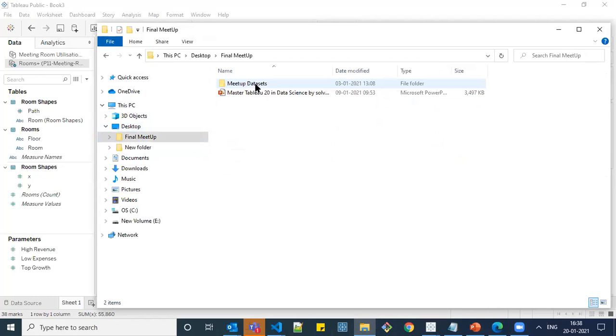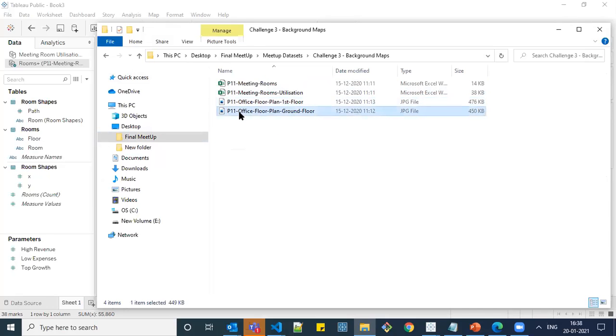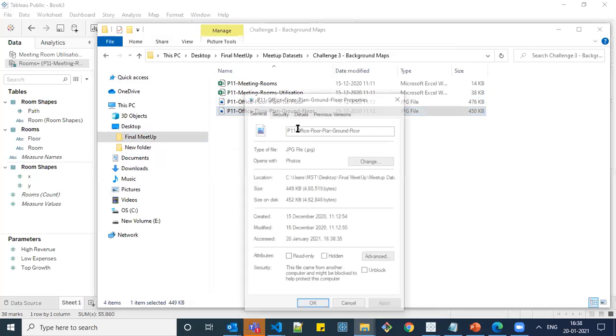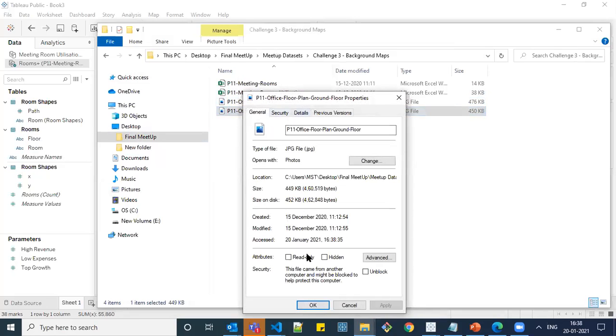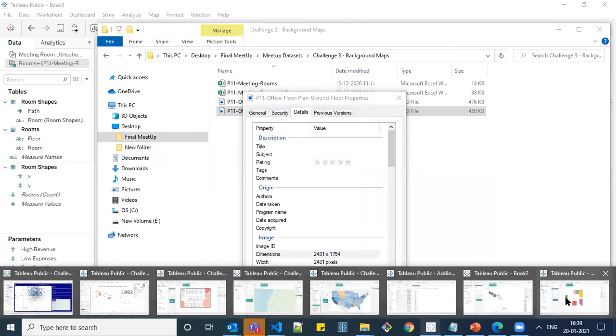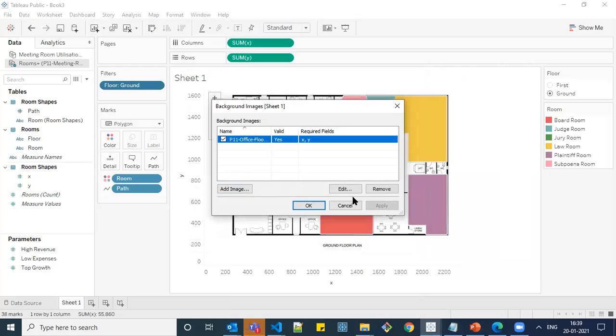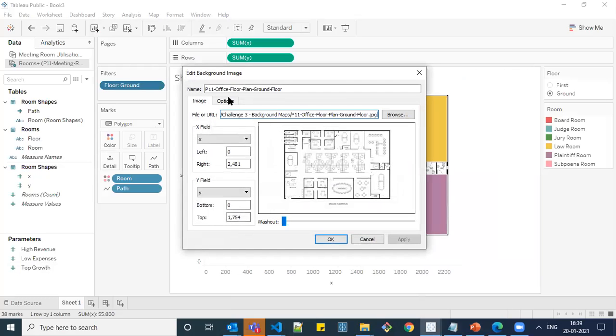Go to desktop, challenge 3, this image, ground, say for ground floor, click over the properties, details. Here you have the dimension value 2481 1756, which is nothing but the height and width value. We need to provide this value into here. Yes, 2481 and 1754. Okay.